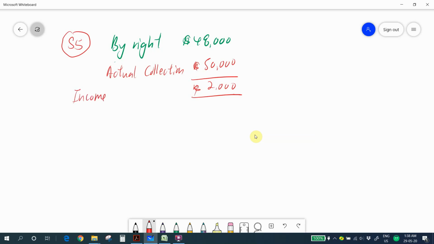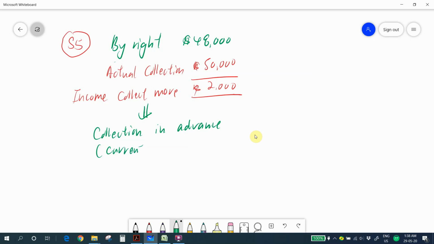Income collect more. So when you have an income collect more situation, this is called collection in advance. And what is the nature of collection in advance? Collection in advance is our current liability under statement of financial position.